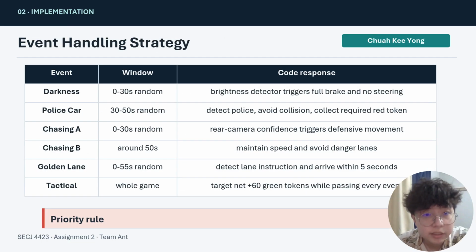For the event handling strategy, we have darkness, police car, chasing A, chasing B, golden lane, and tactical. For darkness, the core response is that we detect the brightness, then we trigger full grade and no steering.